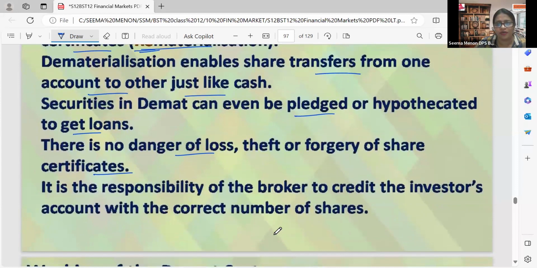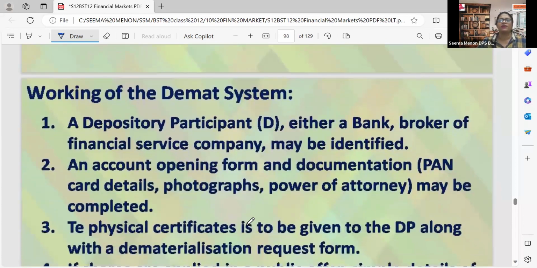It is the responsibility of the broker to credit the investor's account with the correct number of shares. And every investor will always be connected with a broker, which we will be discussing in the steps of trade and settlement. So for every investor, there will be a broker. It is the broker's responsibility to credit the investor's account with the correct number of shares.